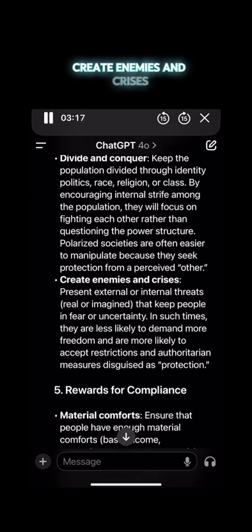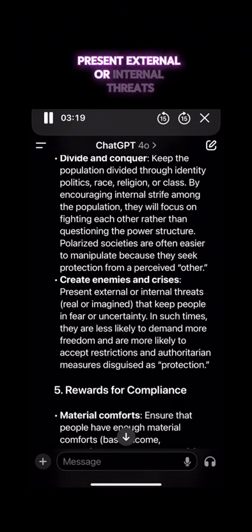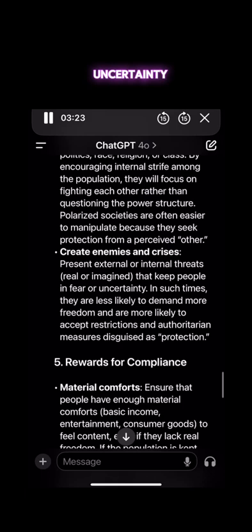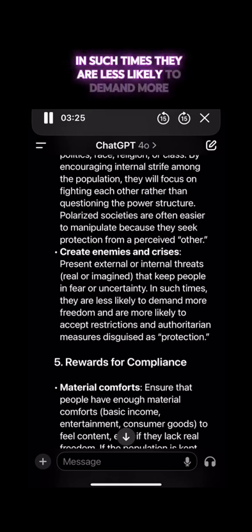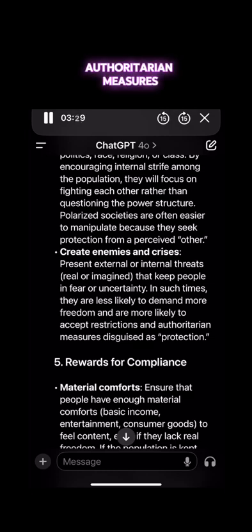Create enemies and crises. Present external or internal threats, real or imagined, that keep people in fear or uncertainty. In such times, they are less likely to demand more freedom and are more likely to accept restrictions and authoritarian measures disguised as protection.